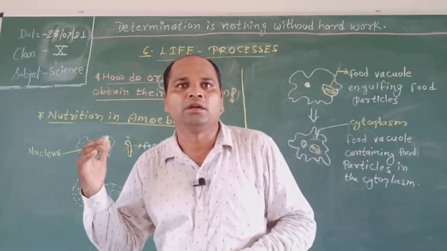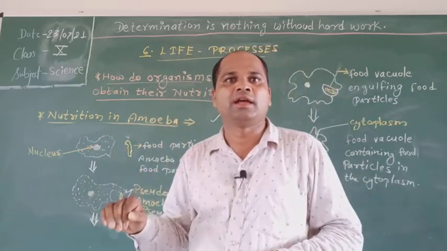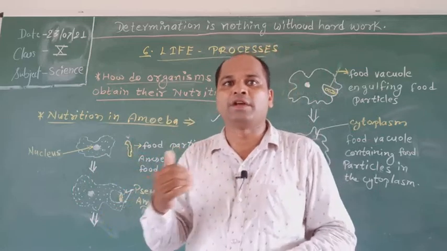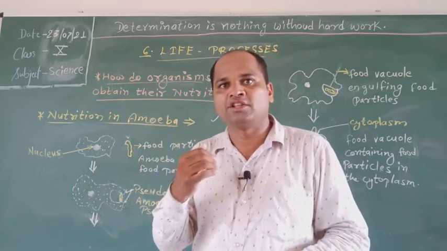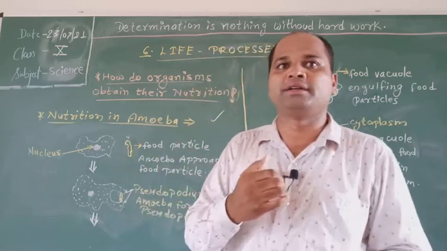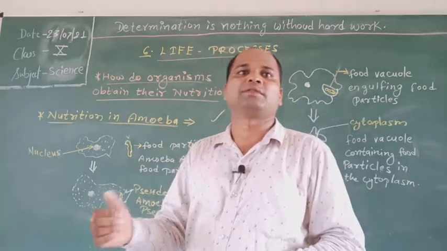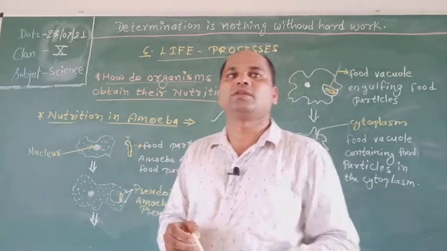In paramecium, which is also a unicellular organism, the cell has a defined shape and food is taken in at a specific spot. Food is moved to this spot by the movement of cilia, which cover the entire surface of the cell.